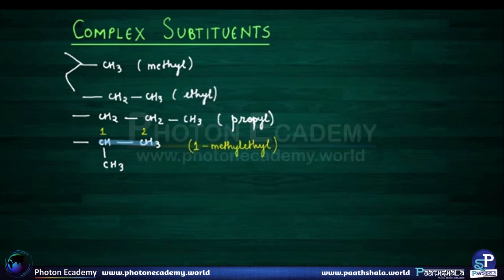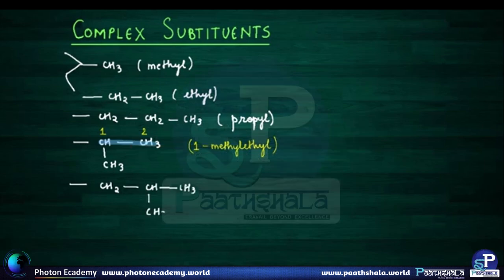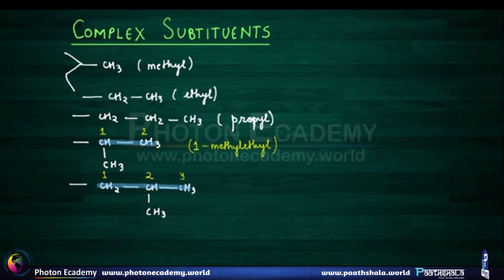Let's see other examples as well. So how will you name this complex substituent? The first thing that you need to do is select your main chain, do the numbering 1, 2, 3, and then just name it. You can see that on the second position there is a methyl substituent.